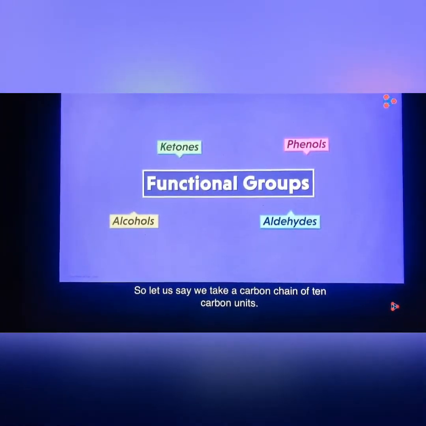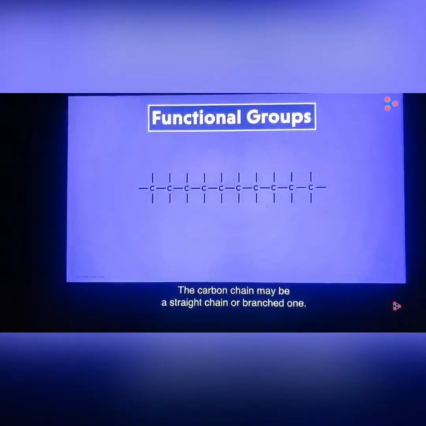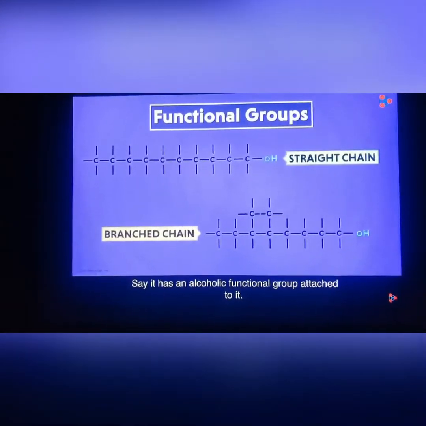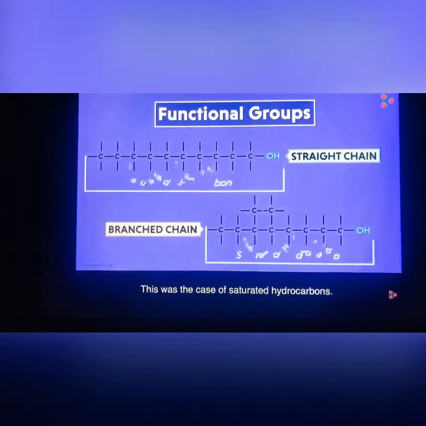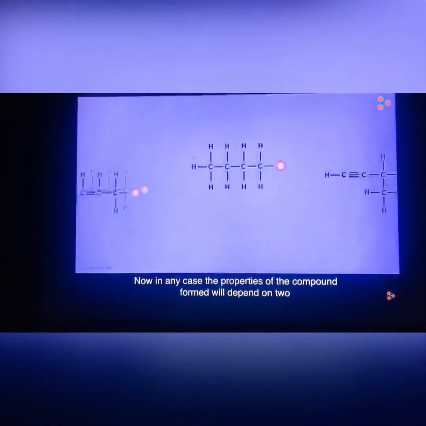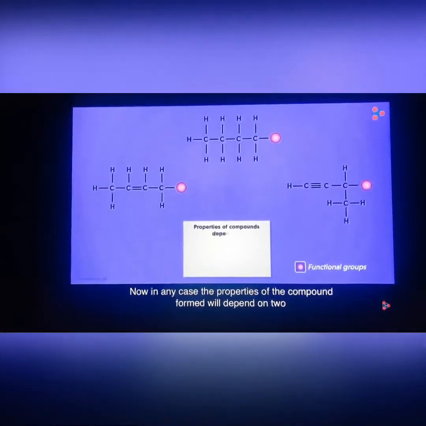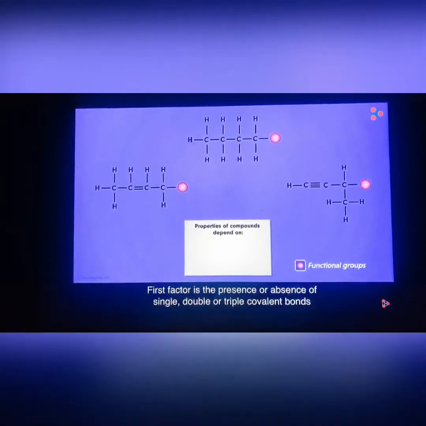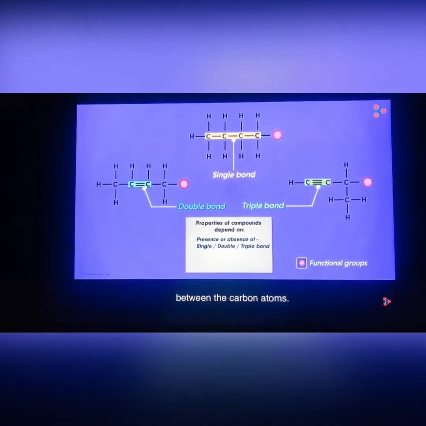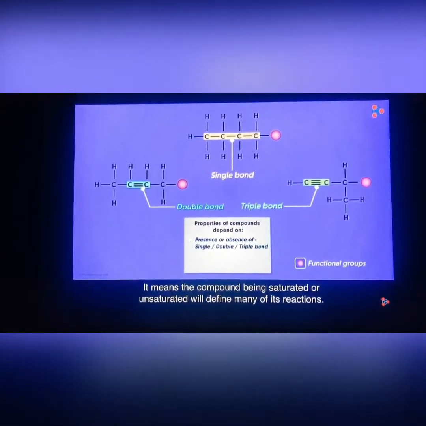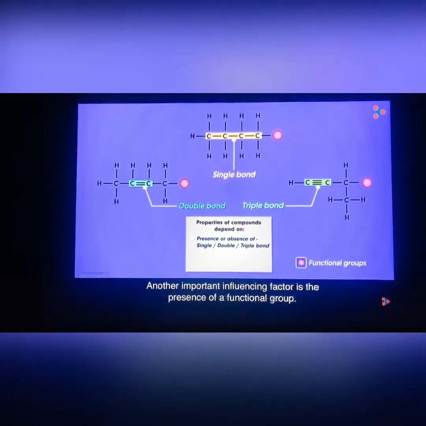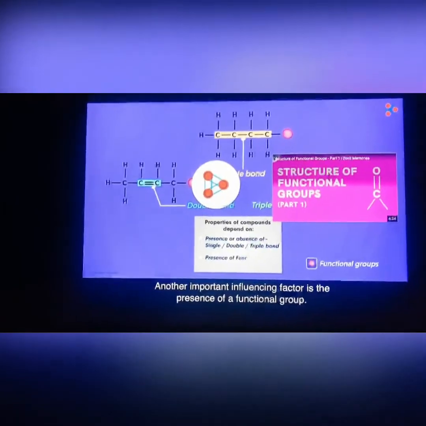So let us say we take a carbon chain of 10 carbon units. The carbon chain may be a straight chain or a branched one. Say it has an alcoholic functional group attached to it. This was the case of saturated hydrocarbons. The same holds true for unsaturated hydrocarbons as well. Now, in any case, the properties of the compound formed will depend on two factors. The first factor is the presence or absence of single, double, or triple covalent bonds between the carbon atoms. It means the compound being saturated or unsaturated will define many of its reactions. Another important influencing factor is the presence of a functional group.